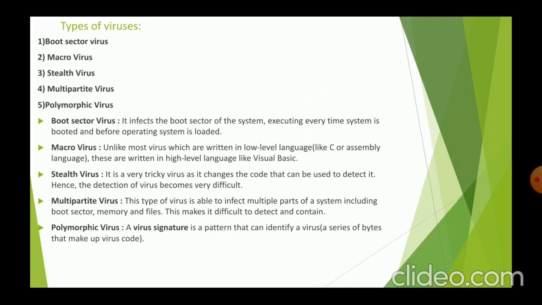There are 5 types of viruses in cyber security, mainly boot sector virus, macrovirus, stealth virus, multipartite virus, and polymorphic virus. Firstly, we have to know what is meant by boot sector virus. A boot sector virus infects the boot sector of the system, executing every time the system is booted and before the operating system is loaded. It infects other bootable media like floppy disks, and this boot sector virus is also known as a memory virus, as they do not infect the file system.